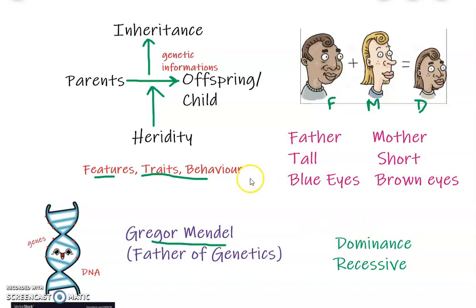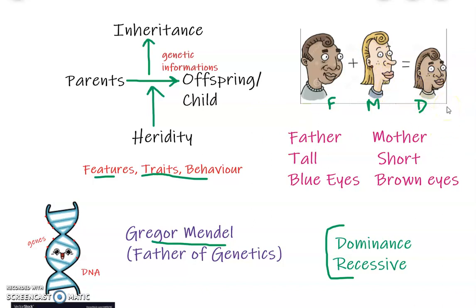So when we were talking about genetic information, there are two terms which also come into light: dominance and recessive. When we say that features, traits and behavior are packed in genes and shared as genetic information from parent to offspring, right? For example, when we talked about this girl, we saw that she is somewhat like her father, but she is not like her mother. She resembles her father more.